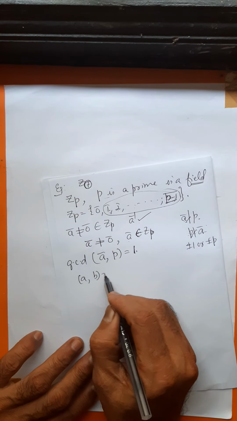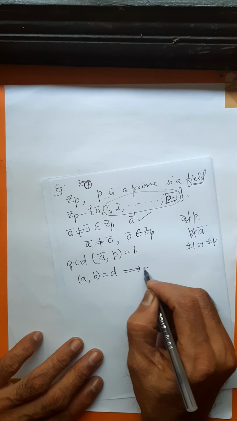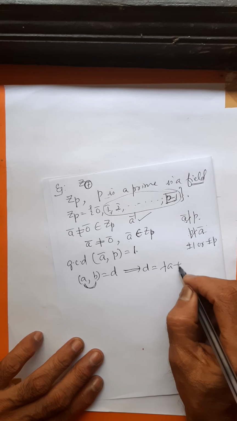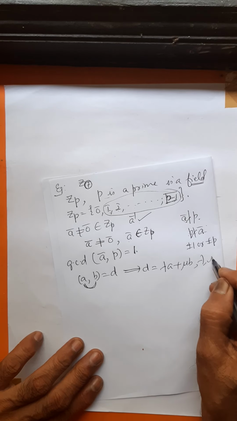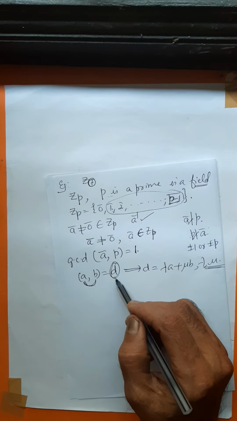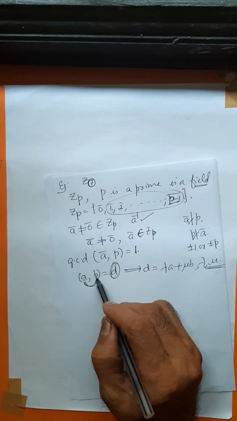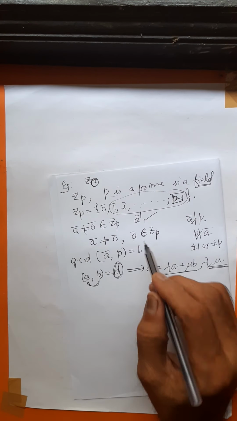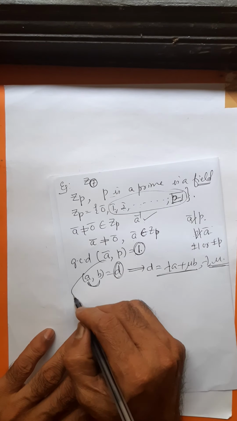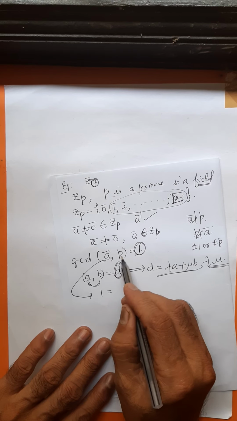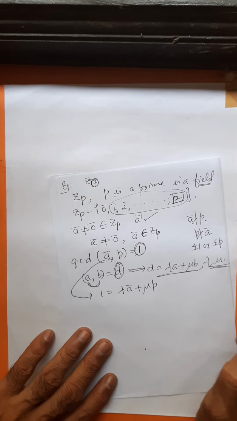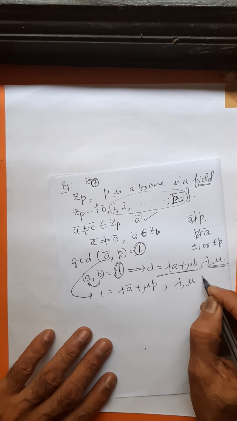If the GCD of A and B is D, then D can be written as a linear combination of the two, lambda A plus mu B, where lambda and mu are integers. Here 1 is the GCD. So since 1 is a GCD, 1 can be written as a linear combination of these two: lambda A bar plus mu into P, where lambda and mu are integers.